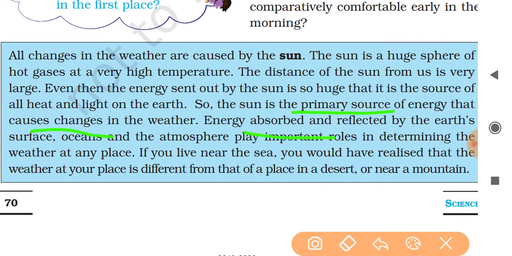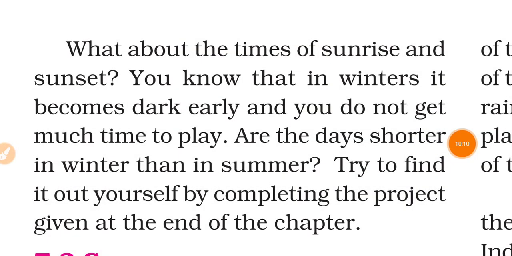Energy absorbed and reflected by the Earth's surface, oceans, and the atmosphere play an important role in determining the weather at any place. If you live near the sea, you would have realized that the weather at your place is different from a place in a desert or near a mountain. If you live in a mountain area, you can also feel that the temperature or weather of your area is very different from the desert or the plain area.